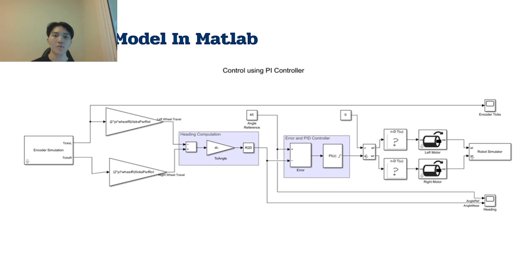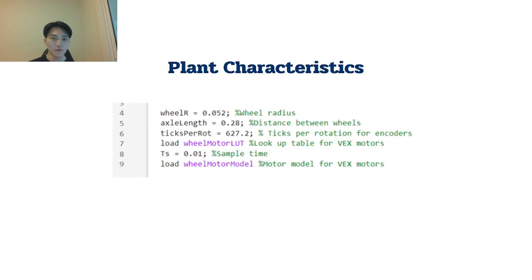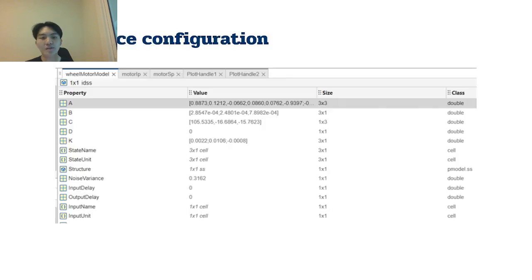We have a compute angle block, and some values in the configuration characteristics, where we can adjust the angle range and TS, the sample time that we use in the PID controller for the simulation. We also have the wheel radius, and this is the workspace configuration.